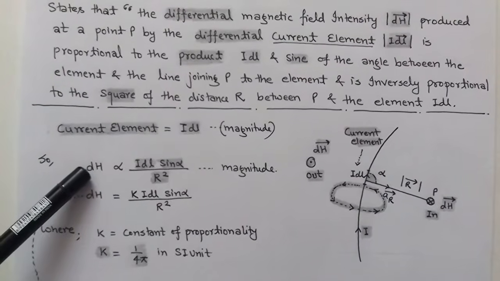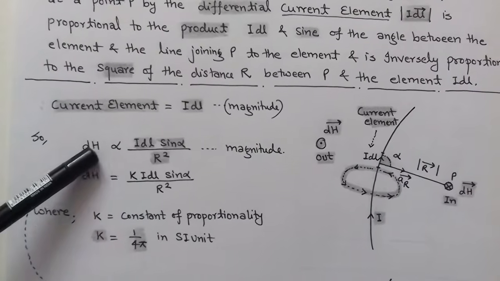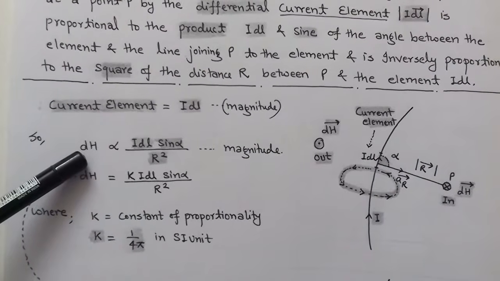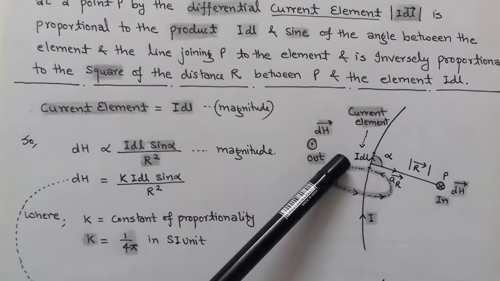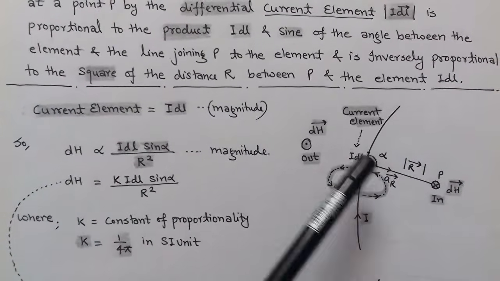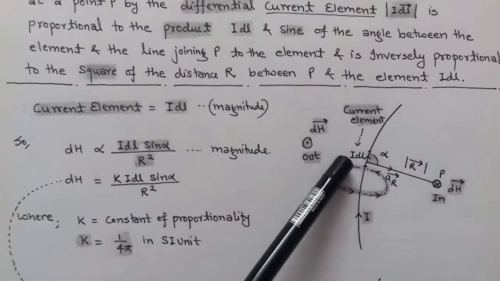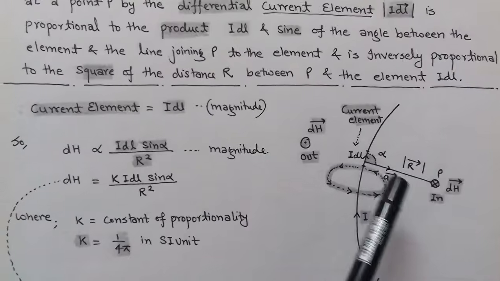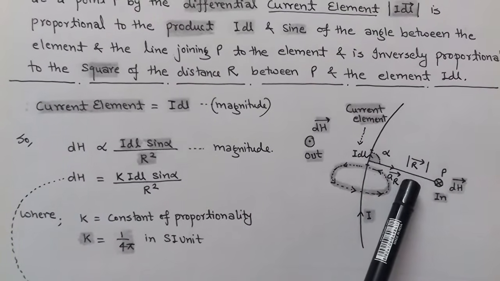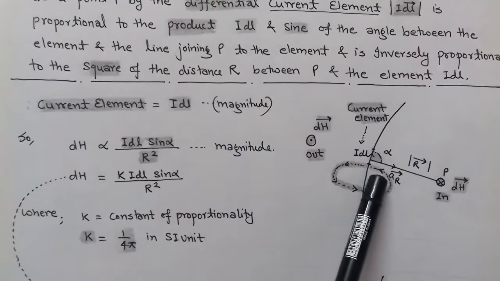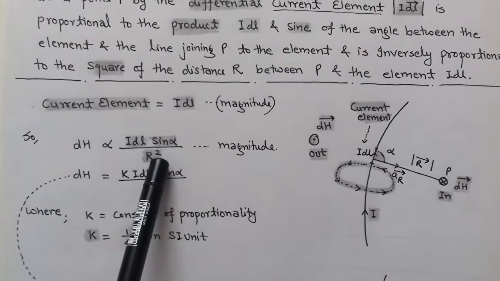So in magnitude form the current element is Idl, and the differential magnetic field intensity is represented by dH. So dH is directly proportional to the product of Idl and the sine of the angle alpha, that is between element Idl and distance R towards P. So this is angle alpha, and inversely proportional to the square of the distance.